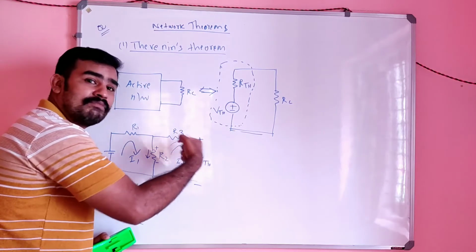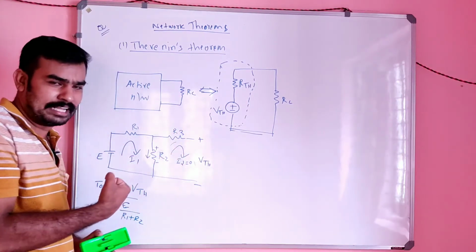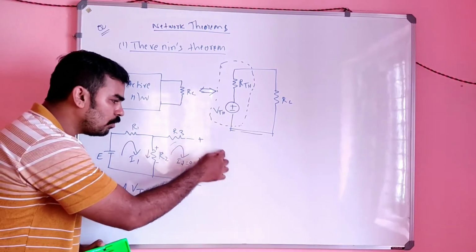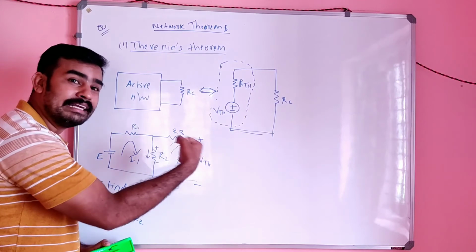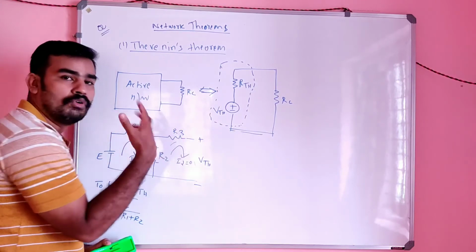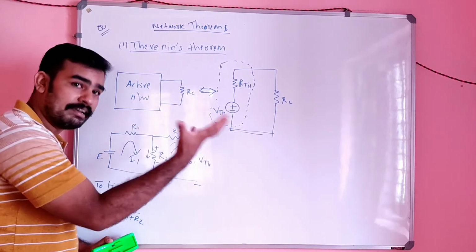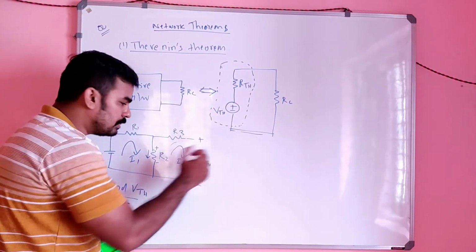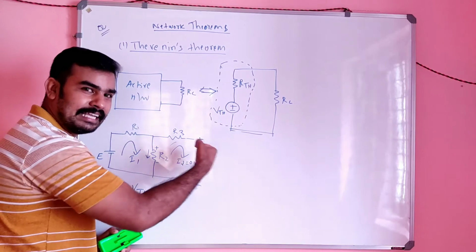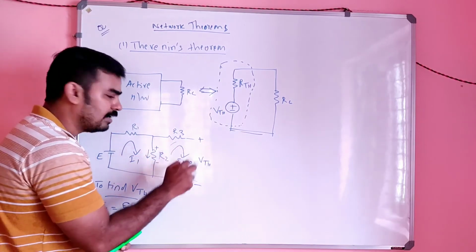But there exist some voltages. If you insert a voltmeter here, you can find some voltage, since a voltmeter ideally has infinite resistance. Even though the current is 0, there exists some voltage across the terminal.